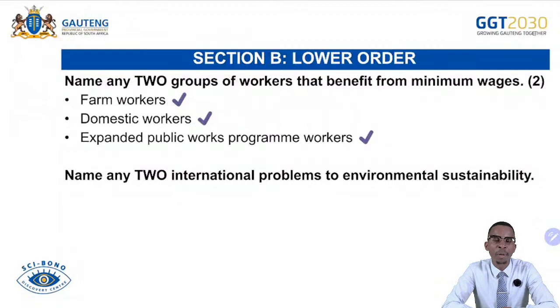Remember, if we talk of the minimum wage, we talk about the lowest wage that workers should not be paid below in a certain industry. That is done by the government as a part of a redistribution of income and wealth. They're trying to reduce economic inequalities. If ever minimum wage is in place, what happens? There will be a high supply of labor because people will be interested to work due to the fact that they will be earning reasonable salaries.